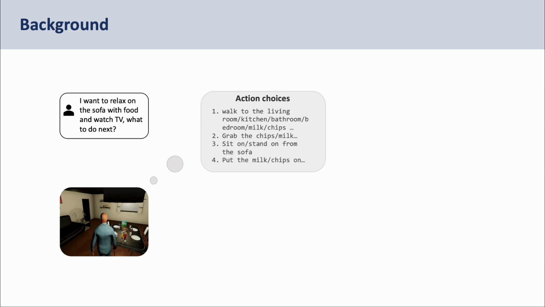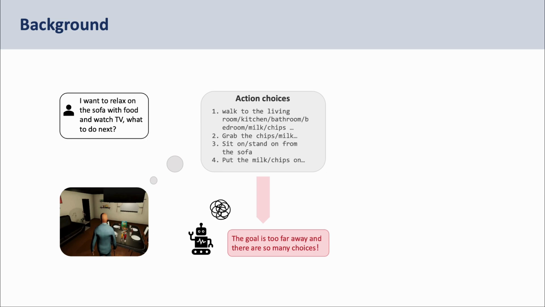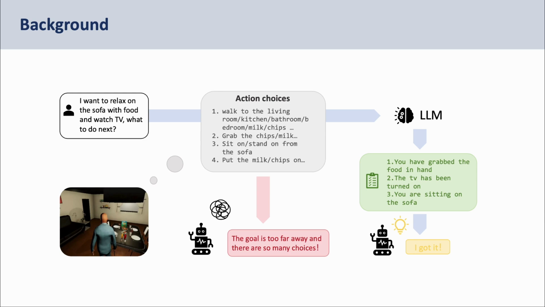When dealing with complex tasks with distant objectives and large state action spaces, reinforcement learning algorithms often fail to quickly produce a successful trajectory to learn from. Meanwhile, large language models have shown their reasoning capability of task planning. So by the idea of task simplification, in this work we leverage LLMs to guide our RL agent for goal-based